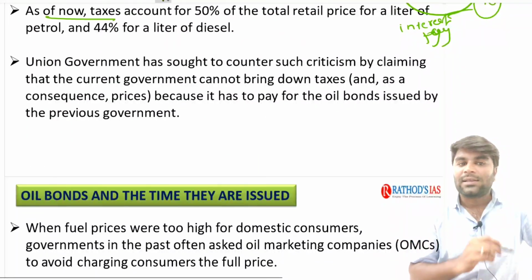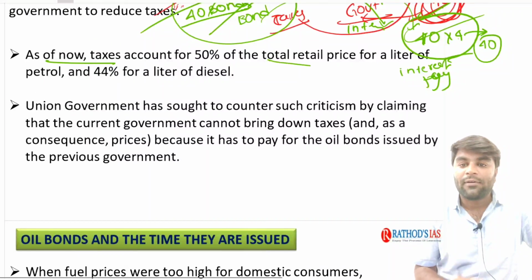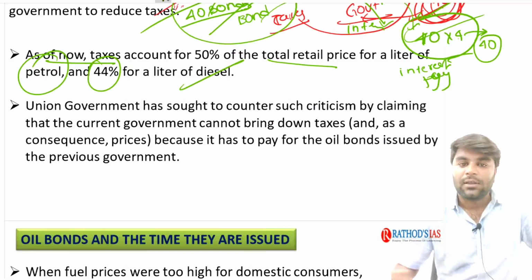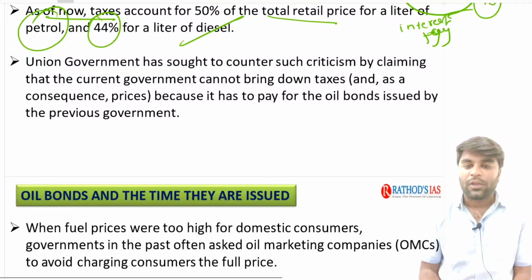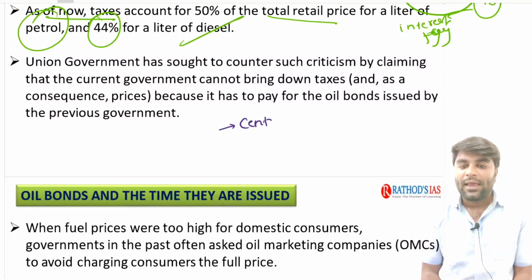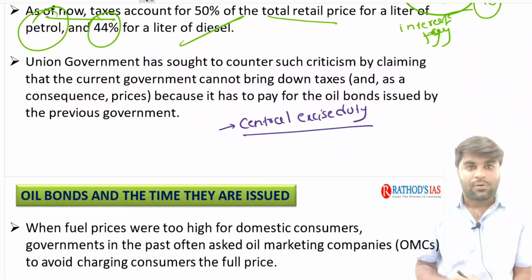Now when we look at these things, as of now the taxes account for 50% of the total retail price for a liter of petrol and 44% for a liter of diesel. Now remember guys, in our previous classes we have discussed the GST also. When we look at the indirect taxes of the central government, central excise duty is the major indirect tax of the central government which it imposes on various products.